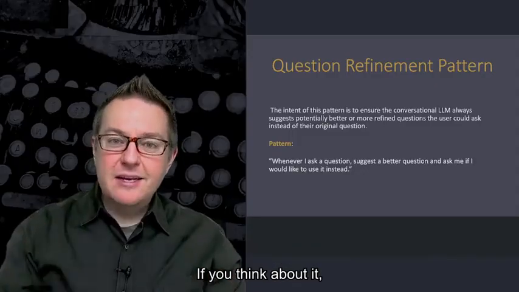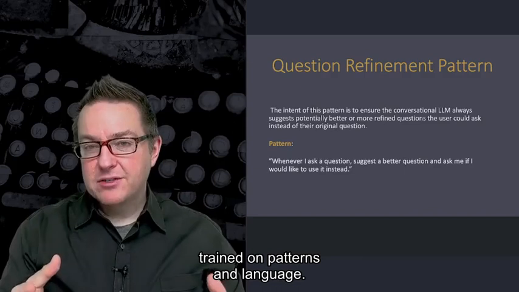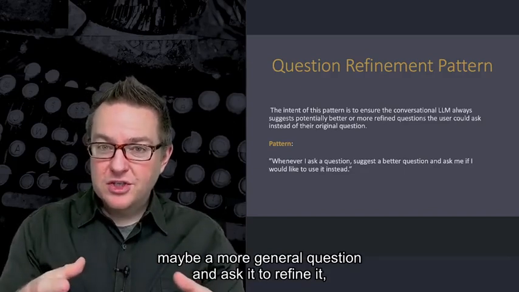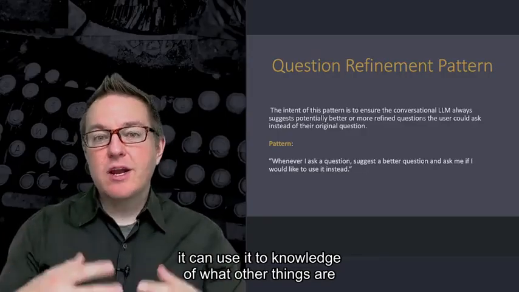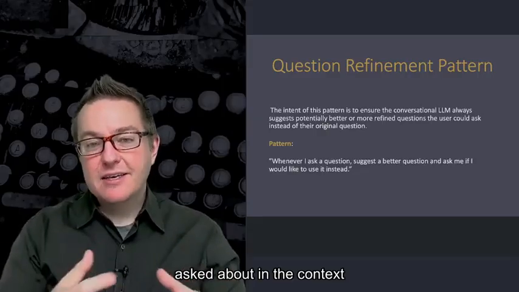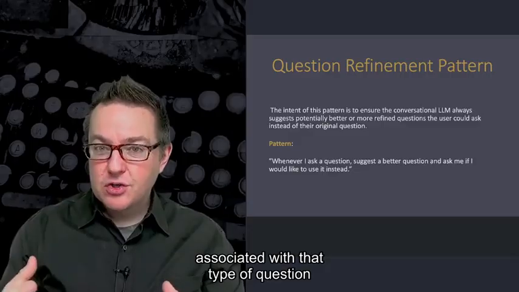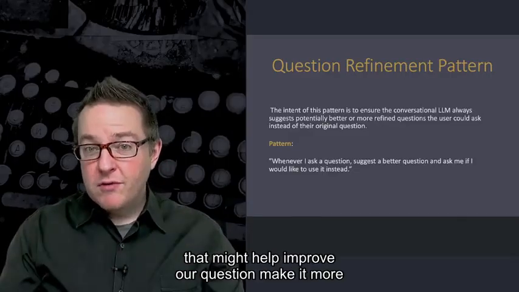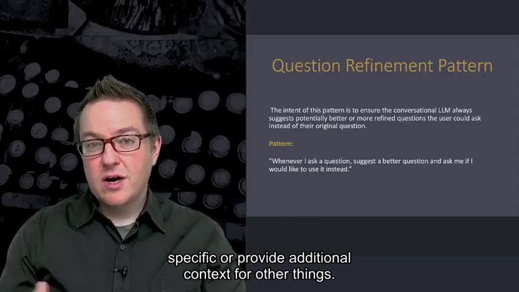So if you think about it, these large language models are trained on patterns in language. So if we give it maybe a more general question and ask it to refine it, it can use its knowledge of what other things are asked about in the context of the question we've given it, or what other words are typically associated with that type of question that might help improve our question, make it more specific, or provide additional context for it, other things.